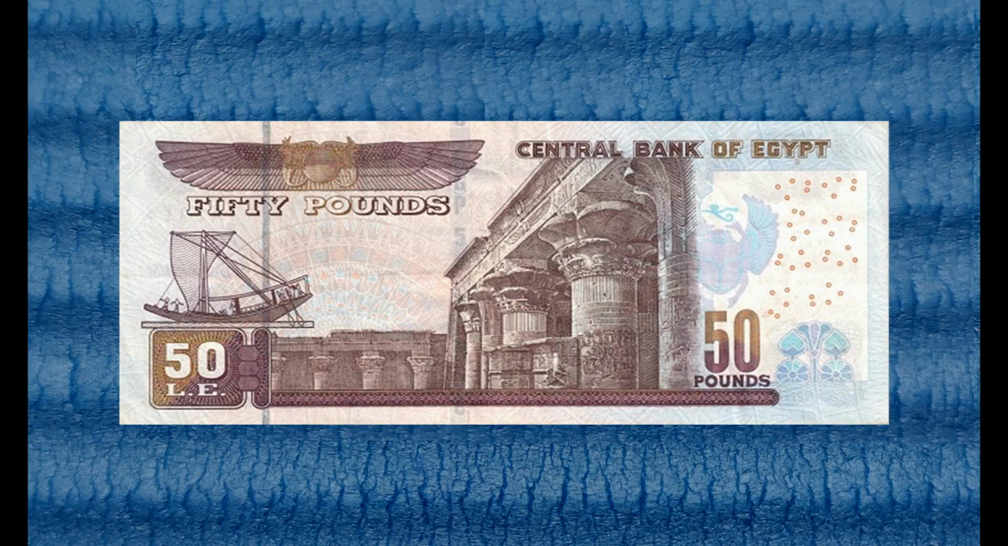When the note is observed from the left to right side, we can see that it has a denominational numeral, 50 LE, that is, 50 livres Egyptiennes or Egyptian pounds, in English on the bottom left corner, and it has a denominational numeral, 50 pounds in English on the bottom right corner of the note. Next, it has the denominational value 50 pounds in English. Next, it has the text Central Bank of Egypt in English language.